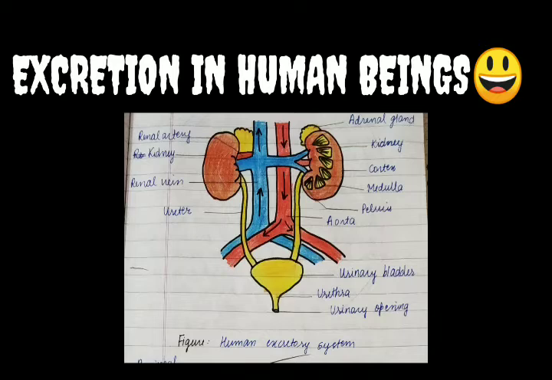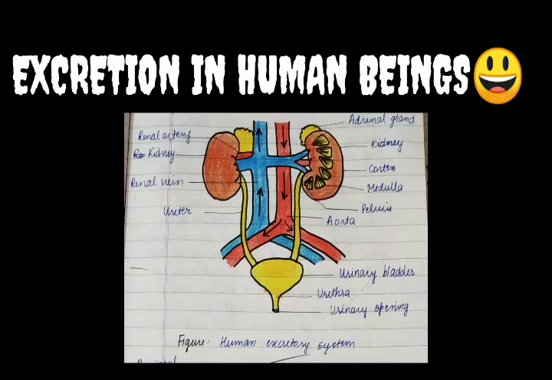One is the renal artery and the second is the renal vein. The red one is the renal artery and the blue one is the renal vein. The blood enters the kidney through the renal artery and returns back through the renal vein.